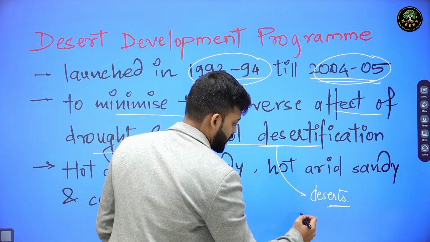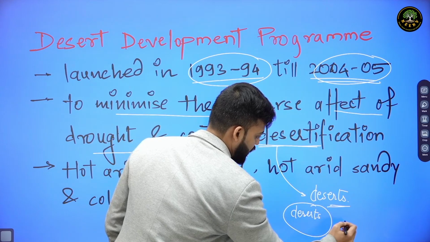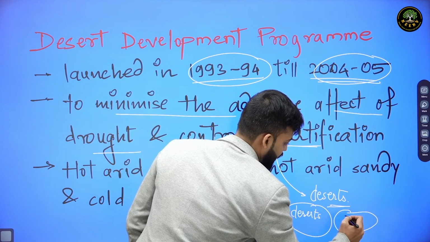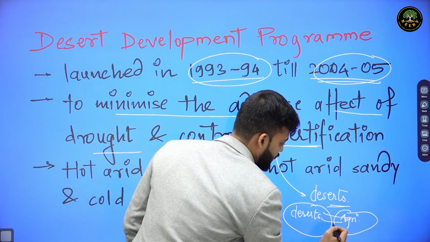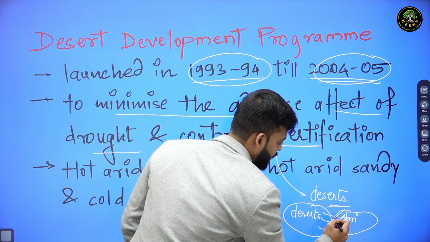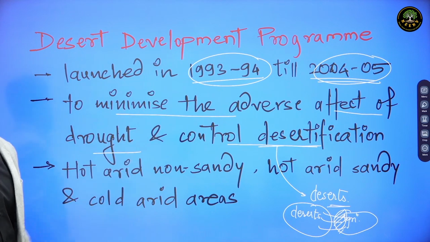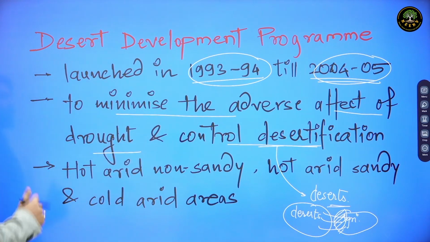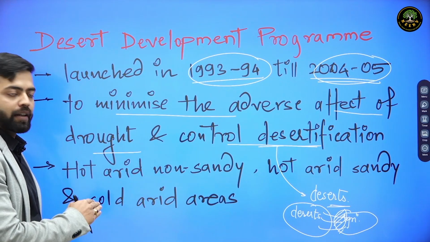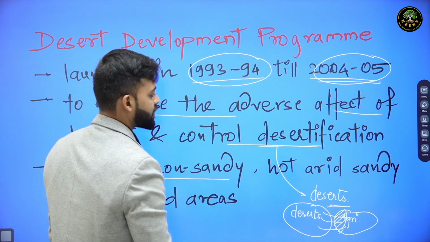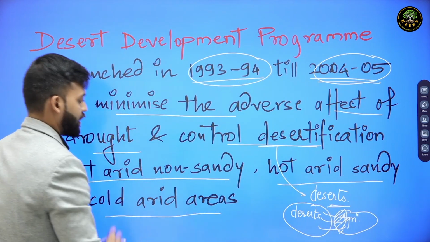Suppose this area is desert, and the adjacent area is agricultural area, and when this desert goes toward agricultural area, then they start reclaiming this land. So that will be called desertification. So to minimize the effect of desertification, Desert Development Program was launched, and 3 areas were divided: hot, arid, non-sandy deserts, hot, arid, sandy deserts, and cold, arid areas.